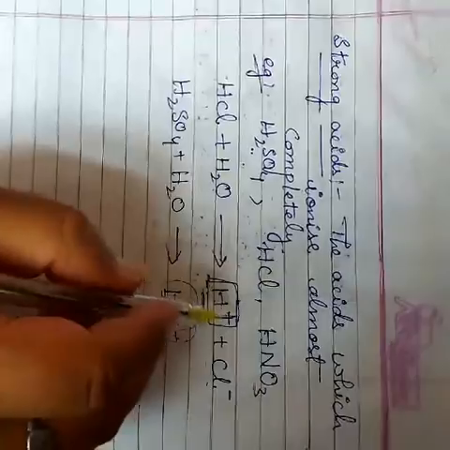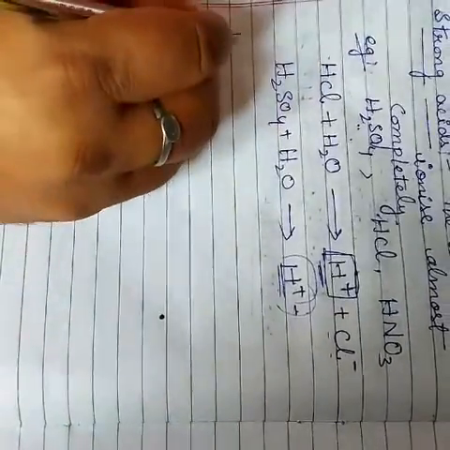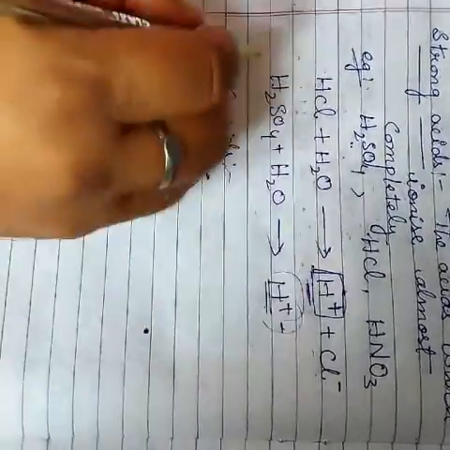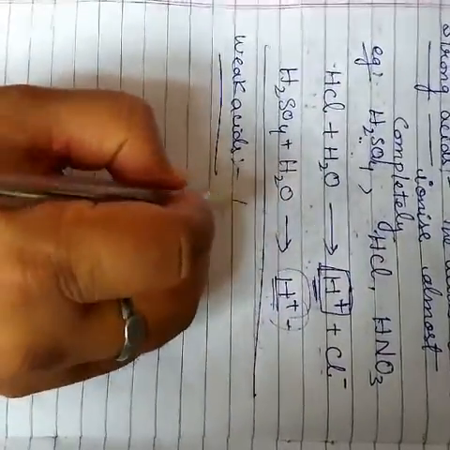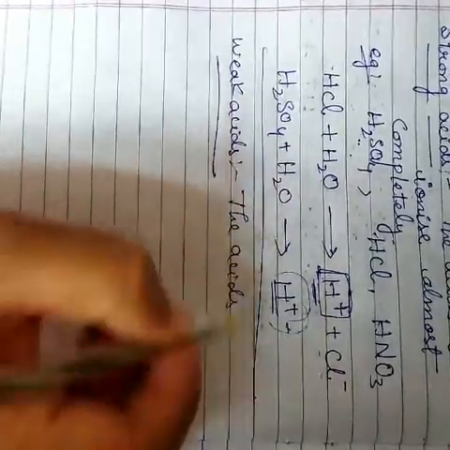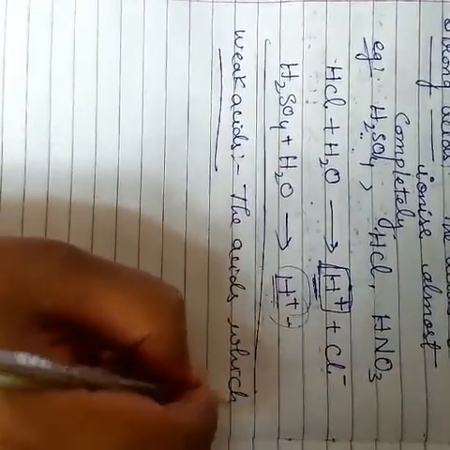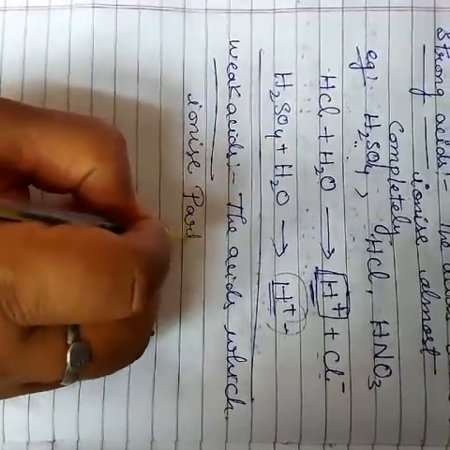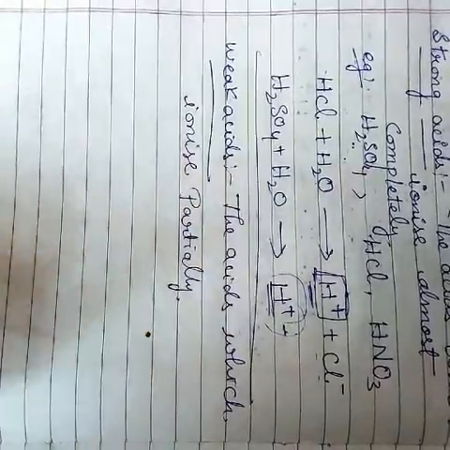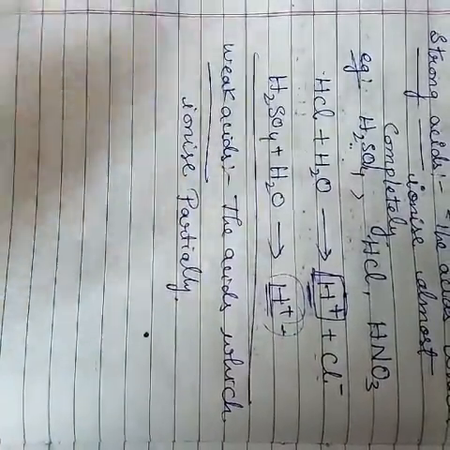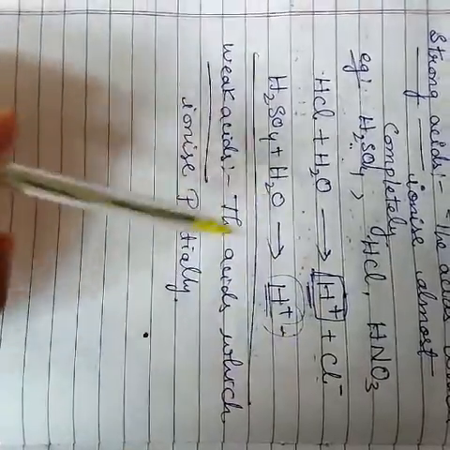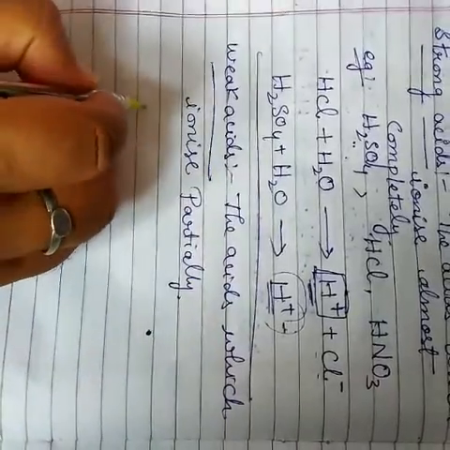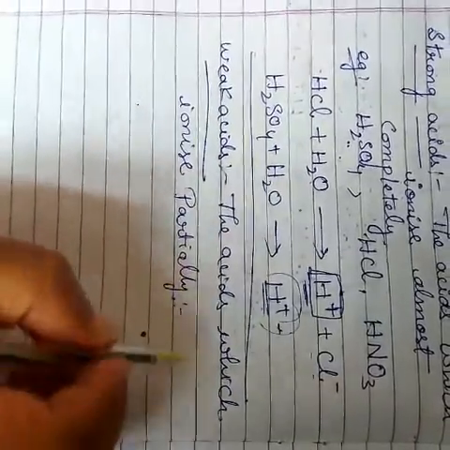Next we go to weak acids. What are weak acids? Weak acids means the acids which ionize partially. Partially ionized means it does not ionize completely. It means hydrogen ions are not completely discharged. For example, organic acids.